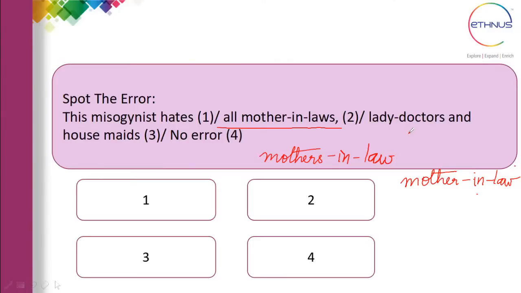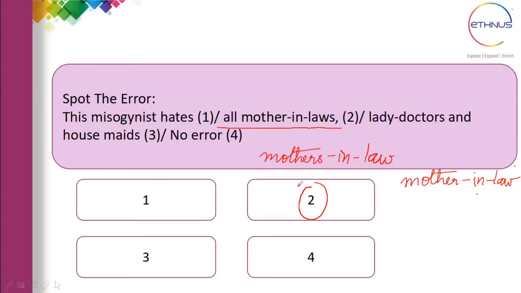So remember, this is very important: the plural form of mother-in-law is not mother-in-laws, it is mothers-in-law. Since he is referring to many such people, it should be in the plural form. So the error is in the second part of the statement.